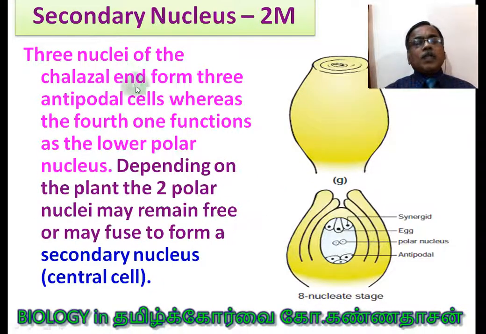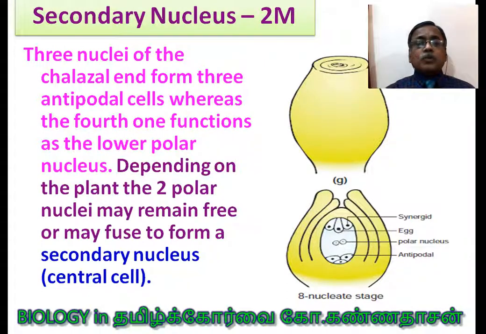Three nuclei of the chalazal end form the three antipodal cells. These are the three antipodal cells. The fourth one, as I told you, functions as the lower polar nucleus. So one is the upper polar nucleus and another is the lower polar nucleus. Depending on the plant, the two polar nuclei may remain free or they may fuse.